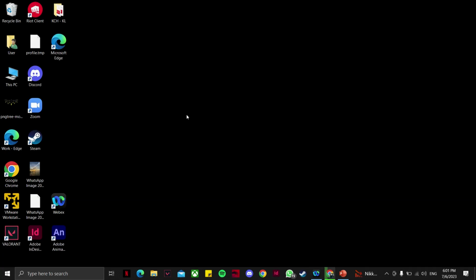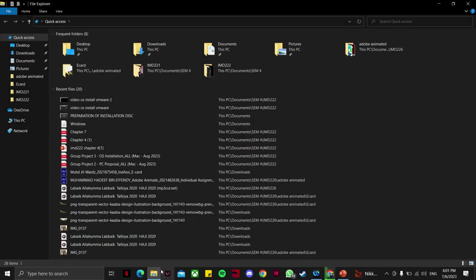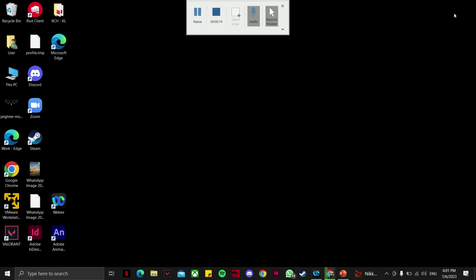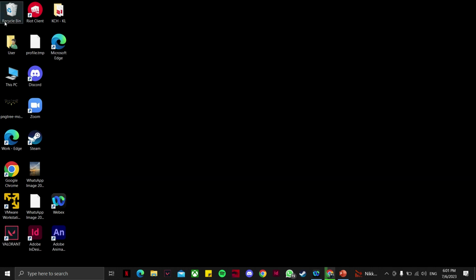So I'll show you the most basic icon in desktop. First, you need to go to File Explorer. From here, we can see our files and folders. If you go here, we also see our files and folders and also our devices storage. Next, I'm going to show you the recycle bin that has been placed on the top left corner of my desktop screen.